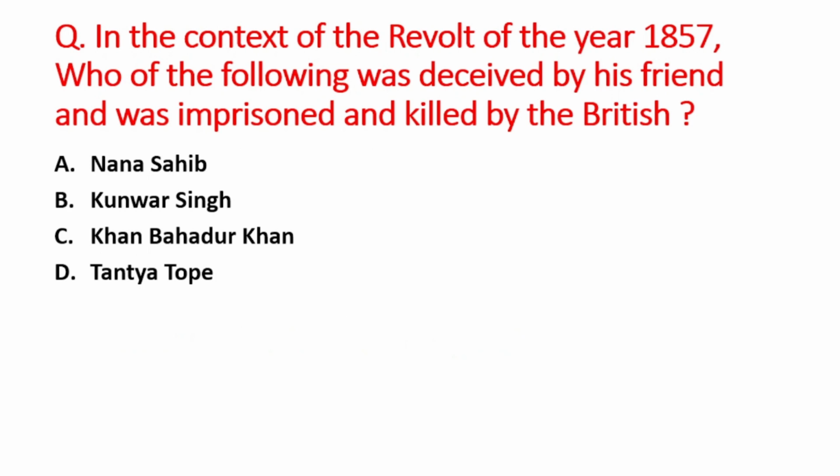Next question is in the context of the revolt of 1857, who of the following was deceived by his friend and was imprisoned and killed by the British? A option is Nana Sahib, B is Kunwar Singh, C option is Khan Bahadur Khan, and D option is Tantia Tope. So right answer is option D, that is Tantia Tope.